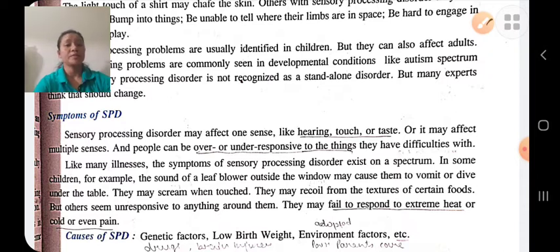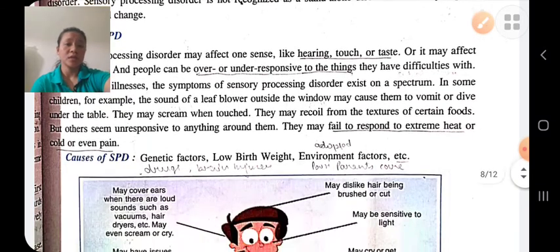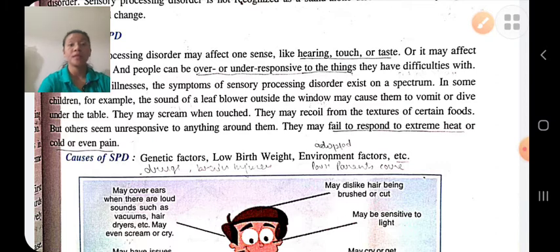And the cause of sensory processing disorders may be due to genetic factors, that is from his parents, and low birth weight. If his weight is low during birth, then it may lead to sensory processing disorders.